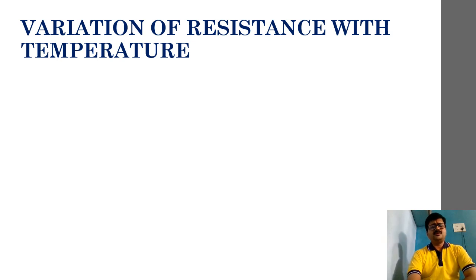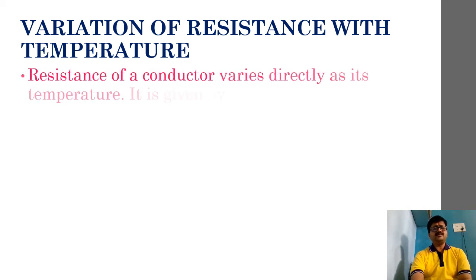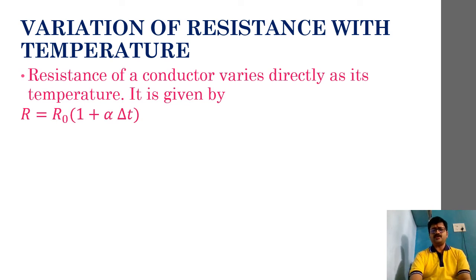We shall talk about variation of resistance with the temperature. So this will be our last part of discussion that we'll be having today. Here, resistance of a conductor varies directly as its temperature, and this variation is given by R = R0(1 + αΔT). Now why are we saying like this? Because we know that R = ρL/A. That means resistance is directly proportional to resistivity. So I can very easily write this equation by following the resistivity equation. Fine. Do you agree on this?